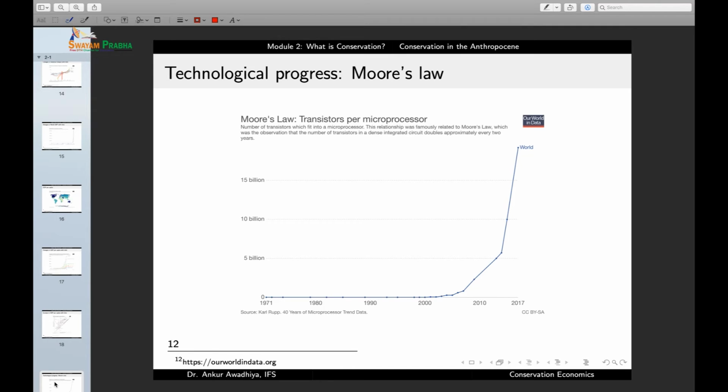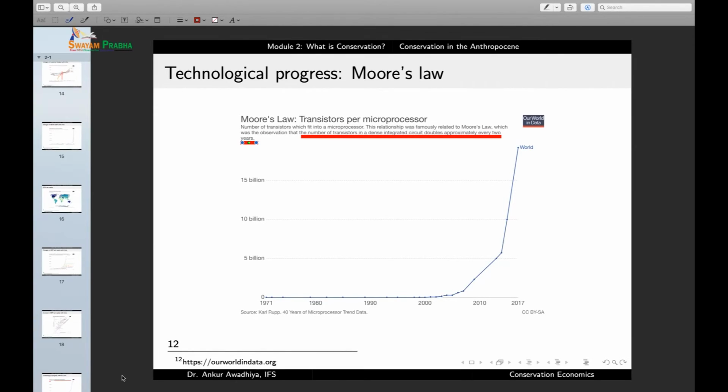Moore's law is an indication of the number of transistors in a microprocessor, and it says that the number of transistors in a dense integrated circuit doubles approximately every 2 years. So if you look at an integrated circuit, the number of transistors will double every 2 years. Now, this was an observation that we had early in the 1960s.